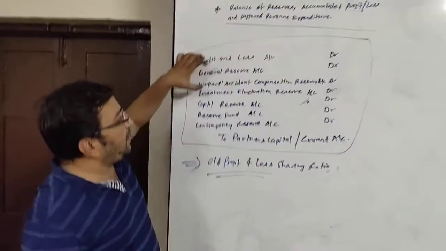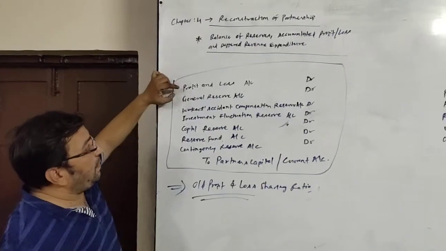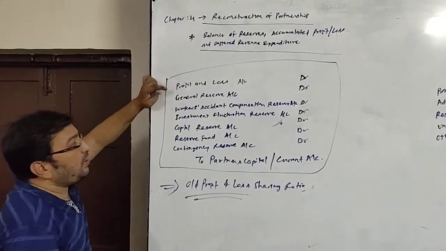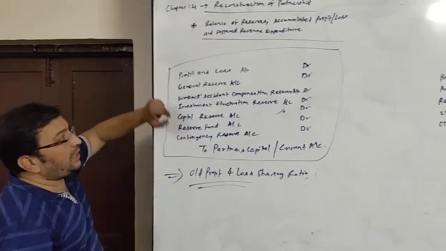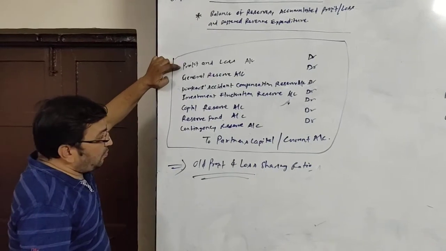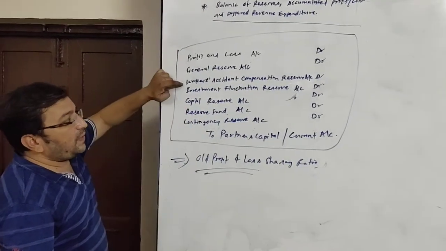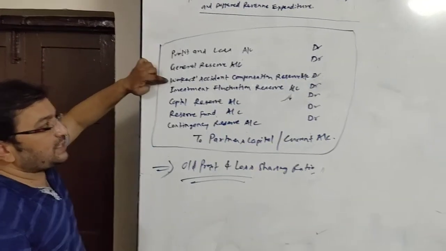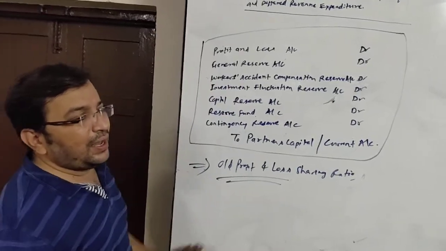Suppose there are only profit and loss account and workers accident compensation fund. So we will pass one entry for profit and loss account and one entry for workers accident compensation fund. But in both entries, that particular account will be debited and partners capital or current account will be credited. For workers accident compensation fund, workers accident compensation reserve account is debited to partners capital and current account.